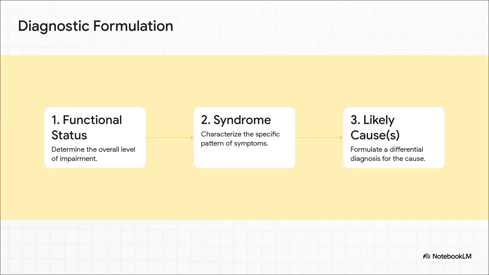And this is absolutely crucial. This isn't about guesswork or political jabs. This is the official playbook, the three-step process from organizations like the Alzheimer's Association. First, you figure out the level of impairment. Second, you identify the specific type of symptoms you're seeing. And only then, after all that, do you even begin to think about what the cause might be. It's a rigorous, step-by-step process.